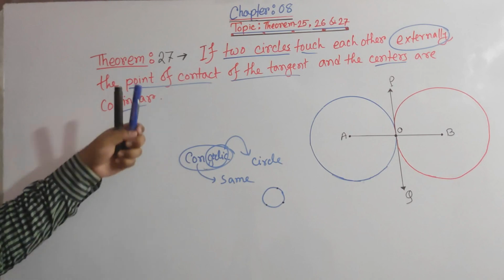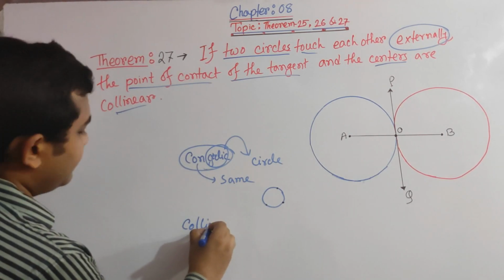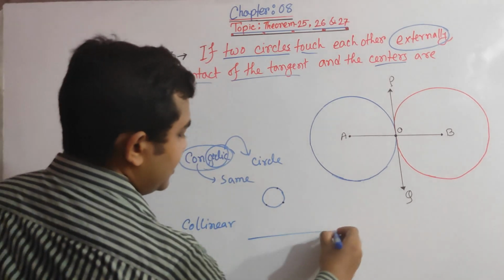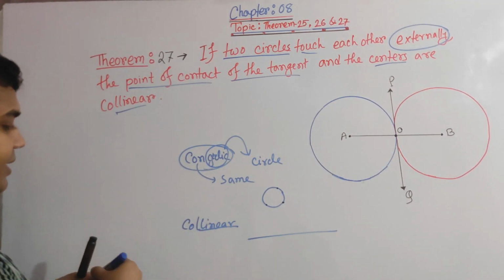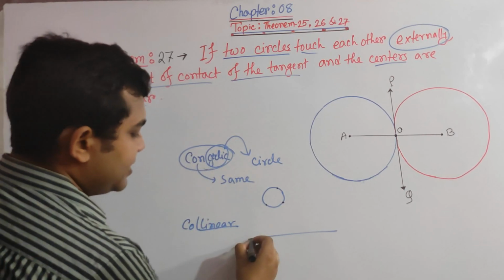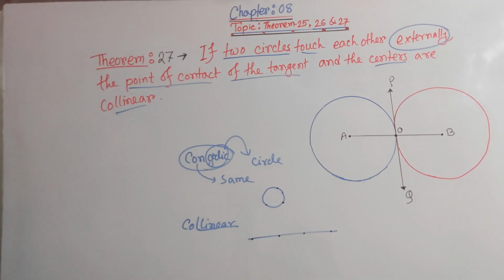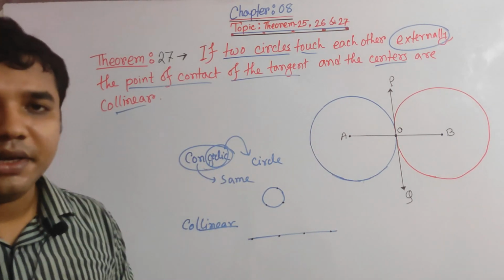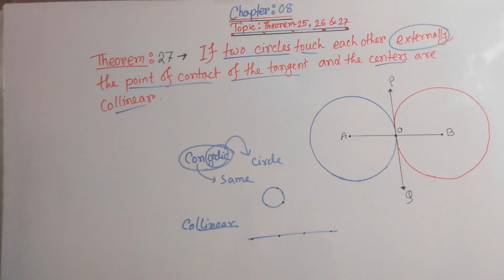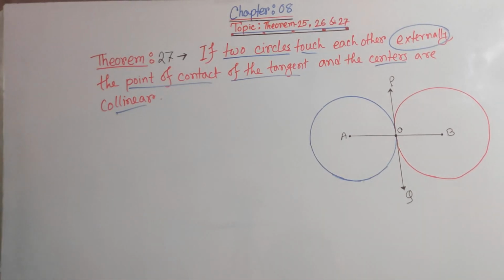But since here it is collinear, that means linear, a straight line, and co means that all points must lie on the line. That is the basic concept of collinear and concyclic. However, let's get to our main part, the theorem.